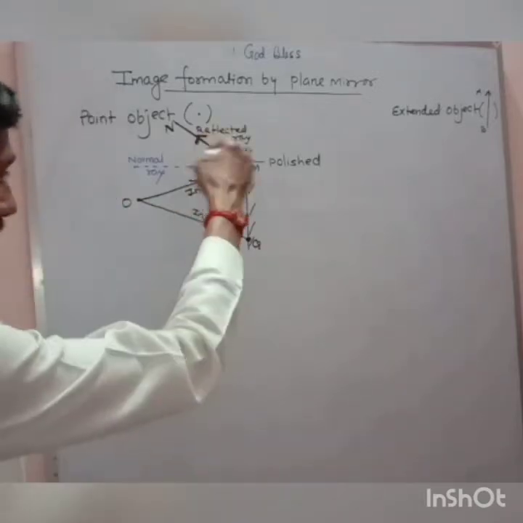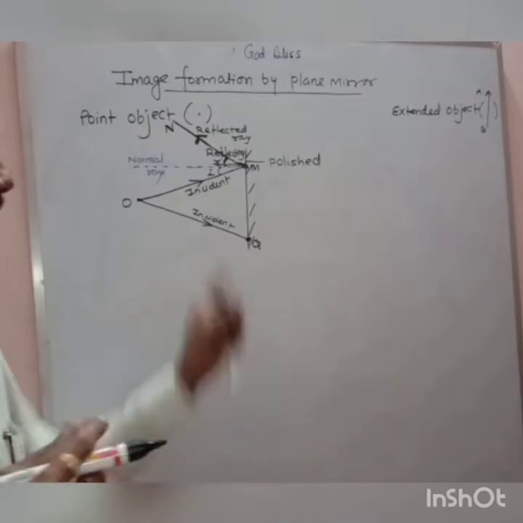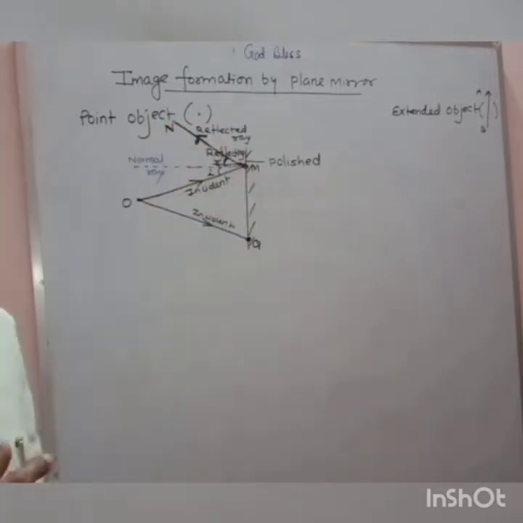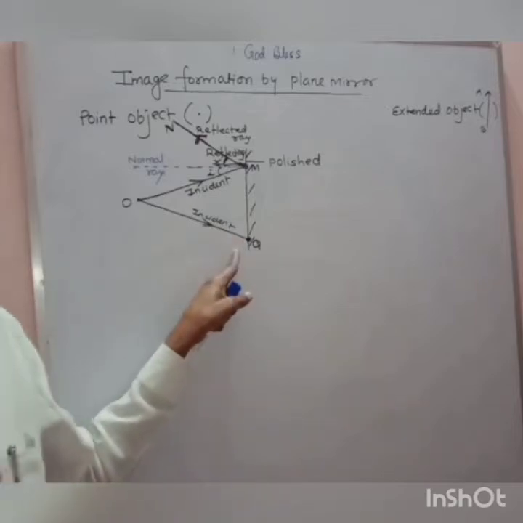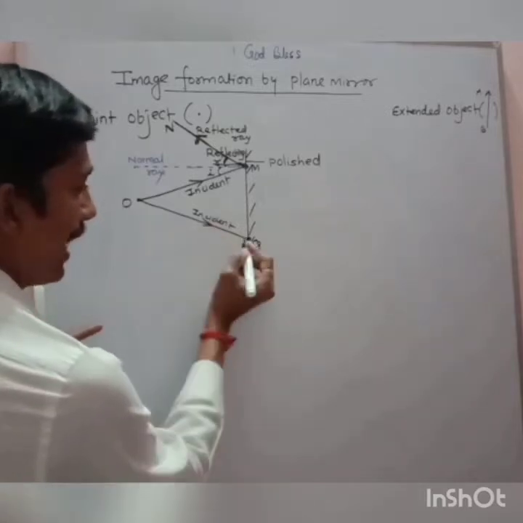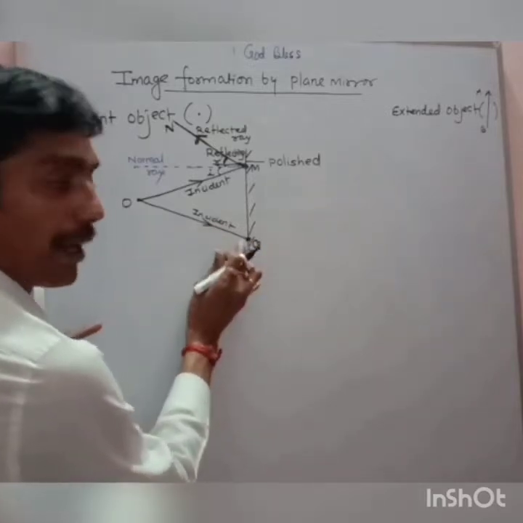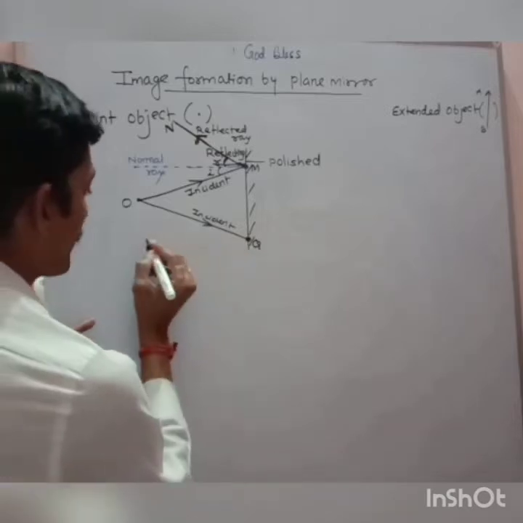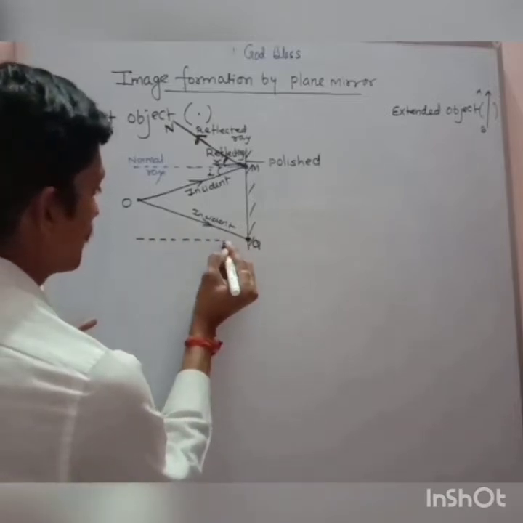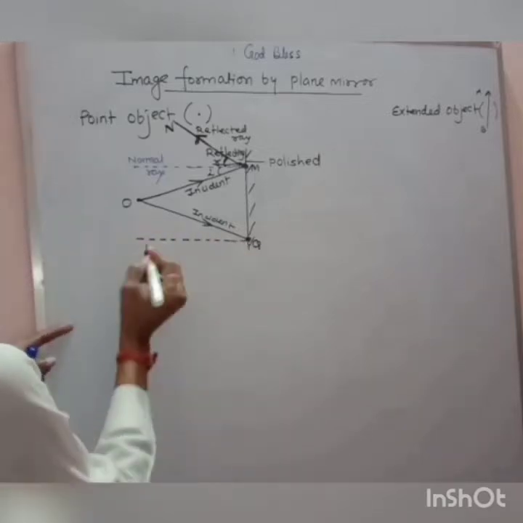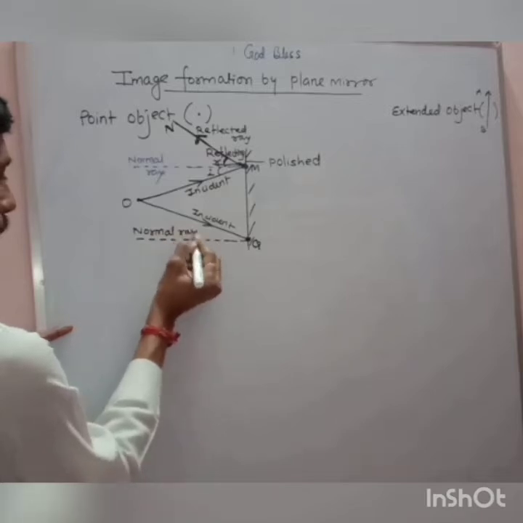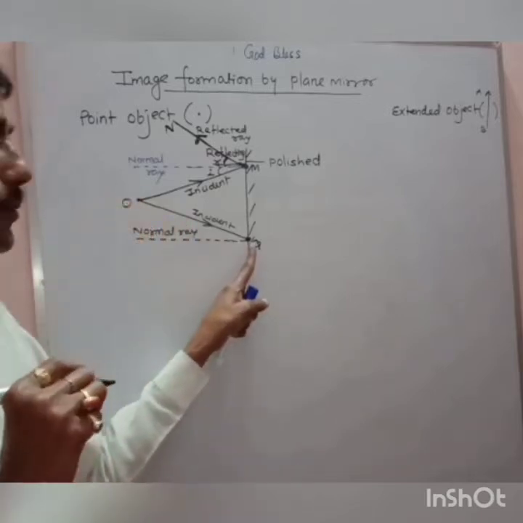Now, this incident ray, I have made three rays. This is the incident ray, this is the reflected ray and this is the normal. Now for this incident ray also I have to do the same thing. That, if this is the incident ray, I should draw the normal at the point of incidence. So let us draw the normal here. And this is the normal ray which has the point of incidence Q.